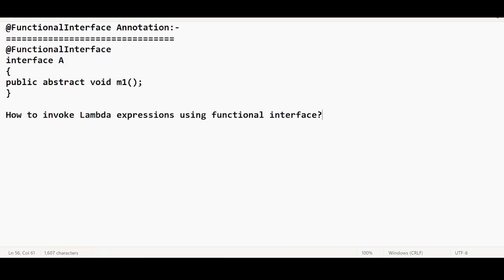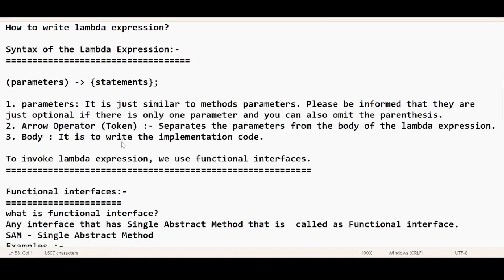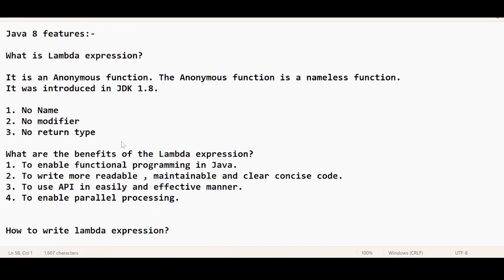Okay, then. So we are discussing what the Java 8 features are and what we have discussed so far. We have discussed what a Lambda expression is. It's very easy to answer, isn't it? Lambda expression is what? An anonymous function. And again, what is an anonymous function? The anonymous function is a nameless function, right?